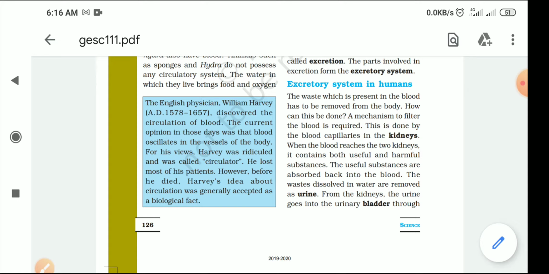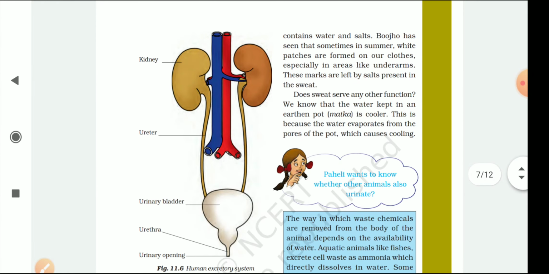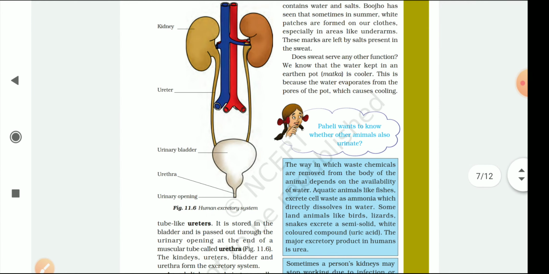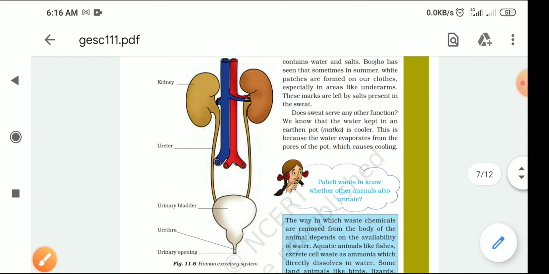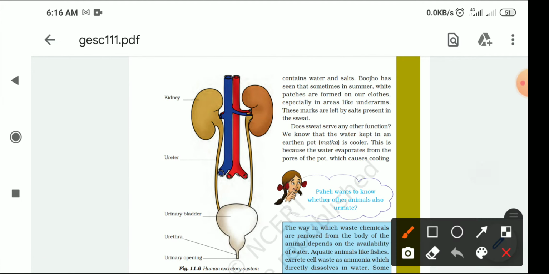Now this is the diagram of our excretory system, and here you can see a pair of kidneys. These are the ureters. And this is the urinary bladder, and this portion is called the urethra. Downside of it is the urinary opening.